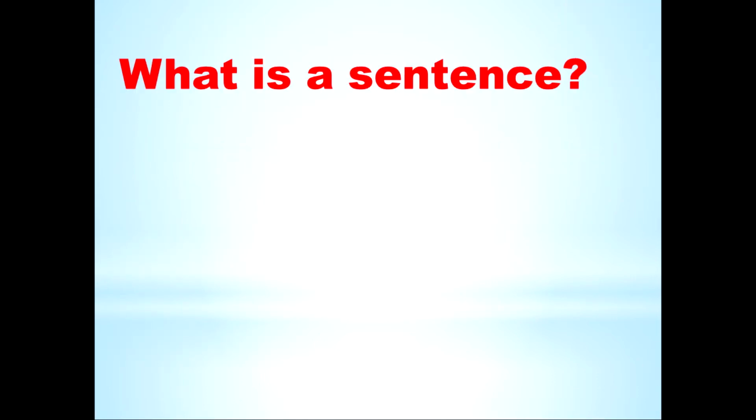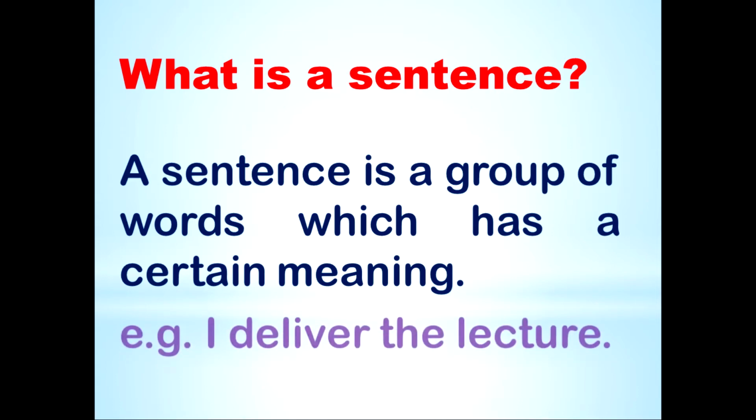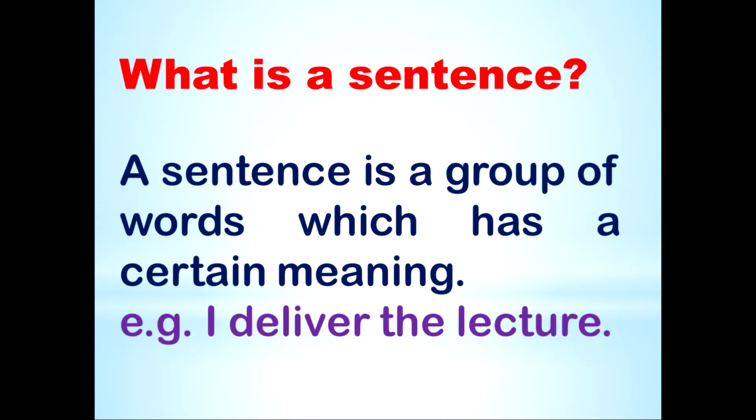First of all, before going to the exact types of sentences, we will try to understand what a sentence is. Let us see the definition of a sentence. It is very simple and very basic. A sentence is a group of words which has certain meaning. Now see the example. I deliver the lecture. Subject, verb and object. Nothing else. It is very simple and basic. Remember, any group of words which has a certain or particular meaning, or which gives us meaning, is called a sentence.